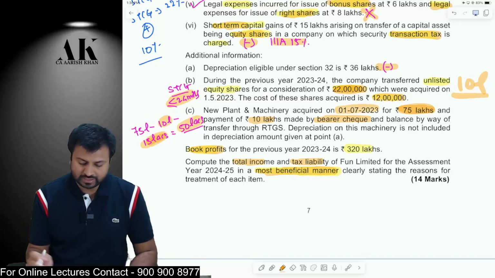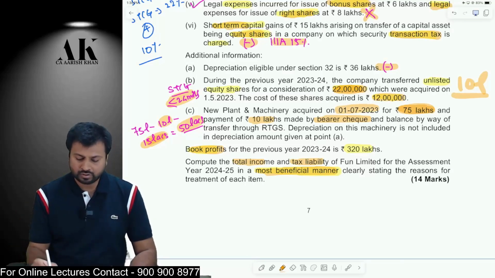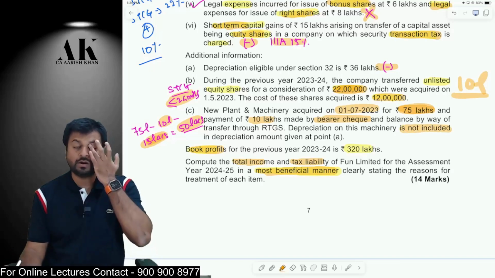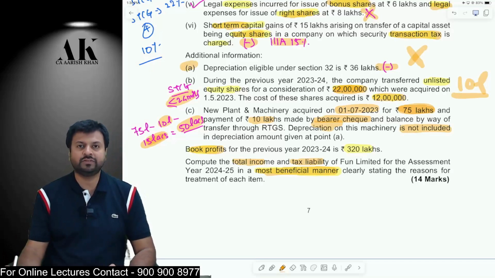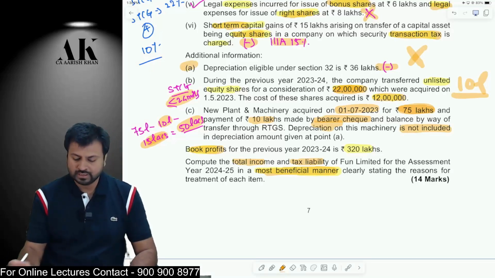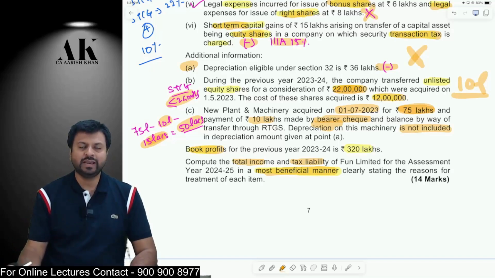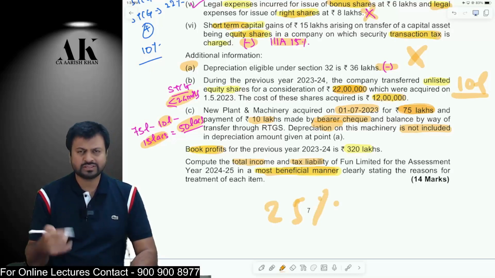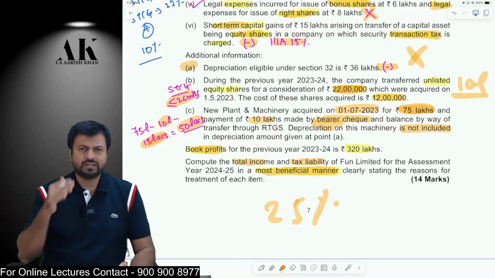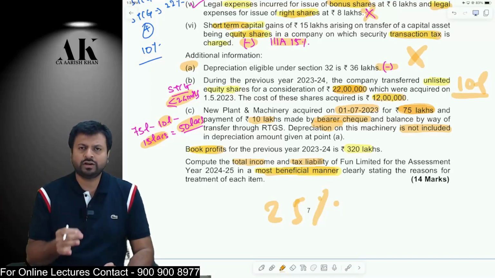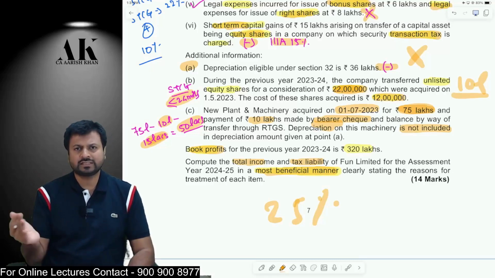Because the machinery is acquired, assume it is put to use on 1st of July. On this machinery, depreciation is not included above. In point A, depreciation is not included for this machinery. Therefore, claim normal depreciation 15% and additional depreciation 20%. After doing that, compute the tax liability, and the tax rate will be 25%. Why, sir? Because this is a new company, and the turnover of last to last year is 0. If it is 0, it is less than 400 crore. Therefore, 25% tax rate, surcharge and cess if applicable.